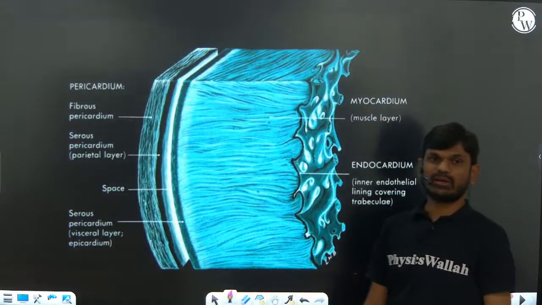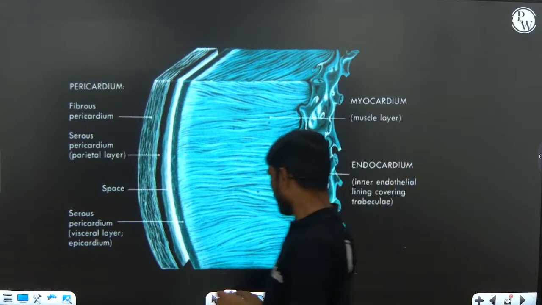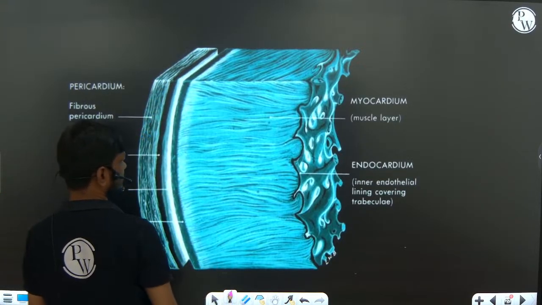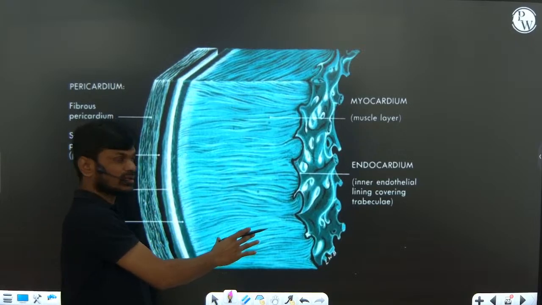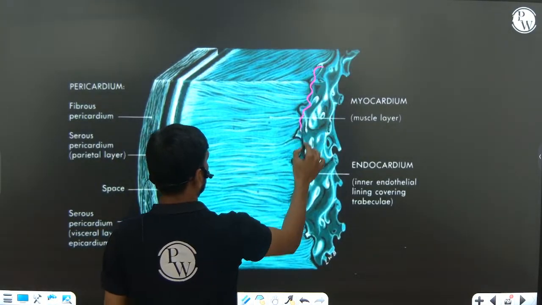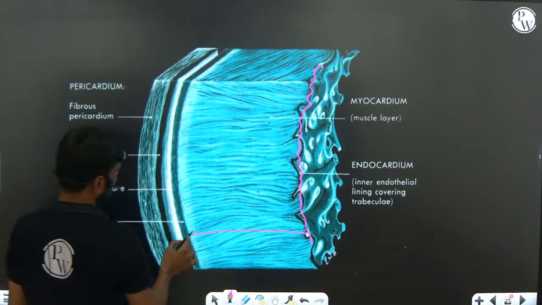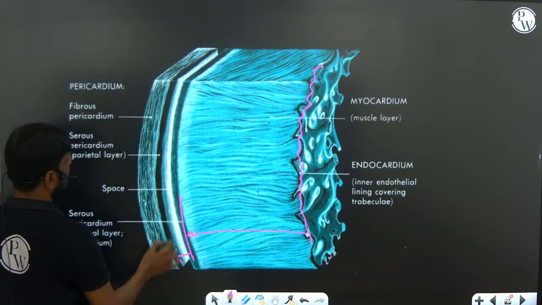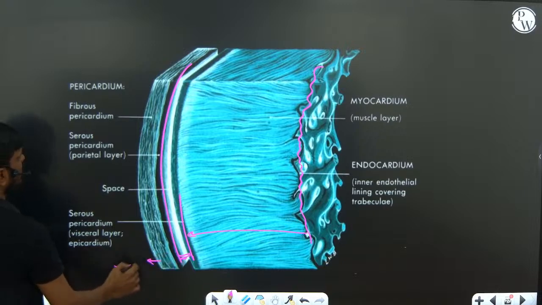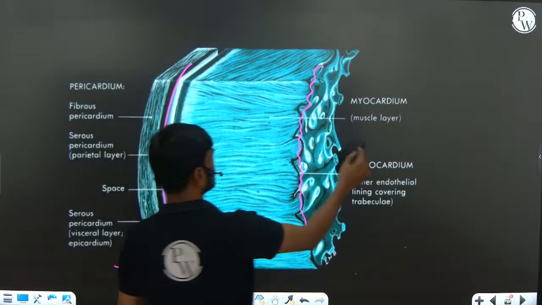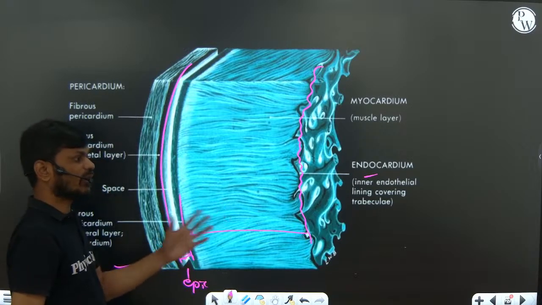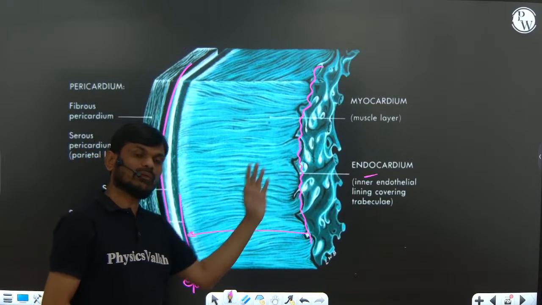The heart is protected by a layer, the pericardium, the outermost layer, right? The wall of the heart contains three layers. The innermost layer is the endocardium, the thickest layer is the myocardium, and the outer is the epicardium. The wall contains three layers: endocardium, myocardium, epicardium.